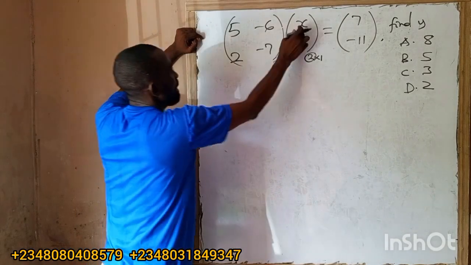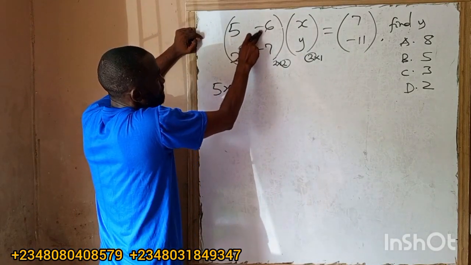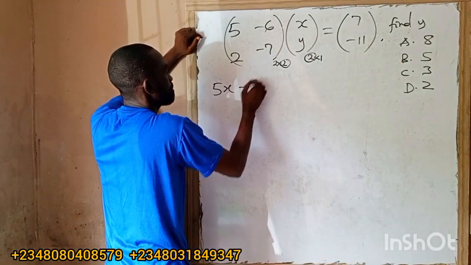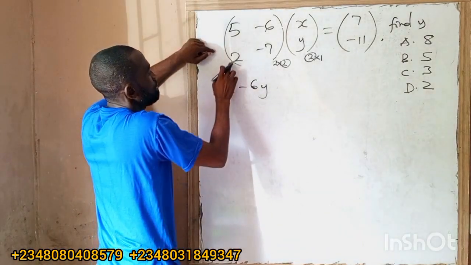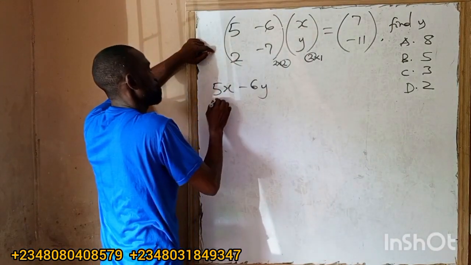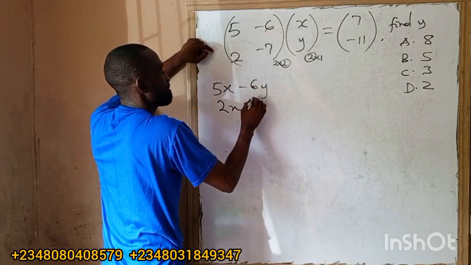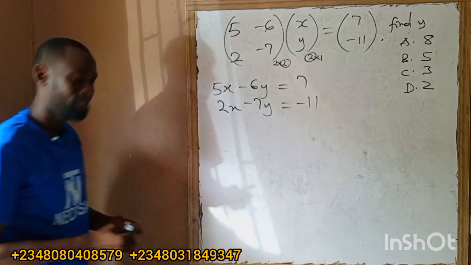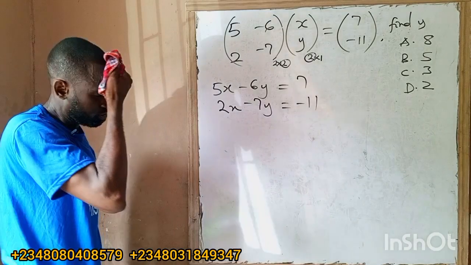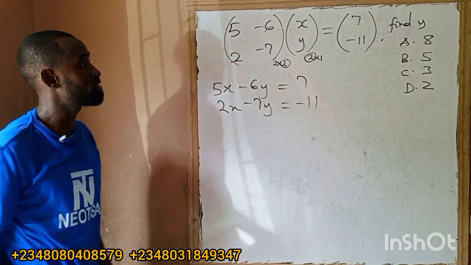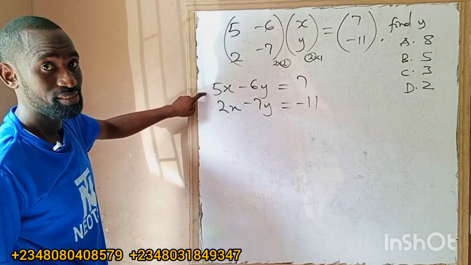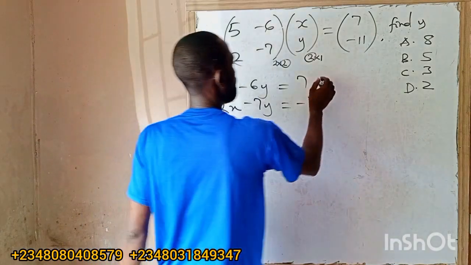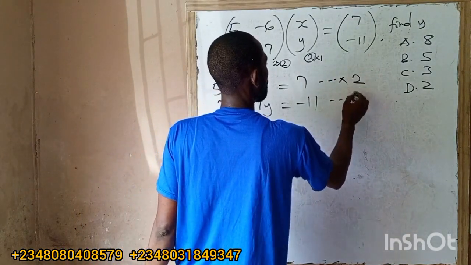We now say 5 times x, 5x, minus 6. You know, say first row, first column. I think you know that. So minus 6 times y. We are done with that. And this one again, this and this. 2 times x, 2x, minus 7 times y, minus 7y is equals to 7 minus 7. This is what we call simultaneous equation. So we have to find y. So we must eliminate x. So we make sure that the coefficients of x are the same. So this one will be times 2, and this one times 5.